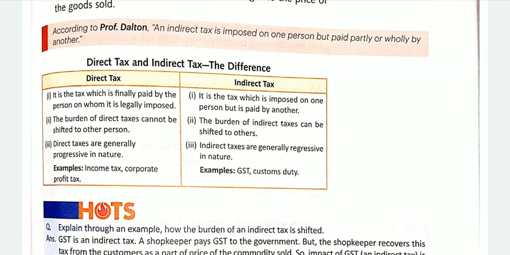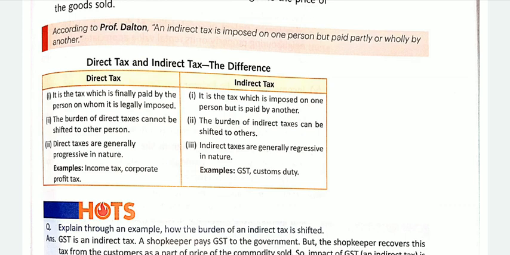As in the previous video, we have done what is the meaning of direct tax and indirect tax. Now let's understand the difference between these two types of taxes. Direct tax is charged directly on the person who has earned the income.